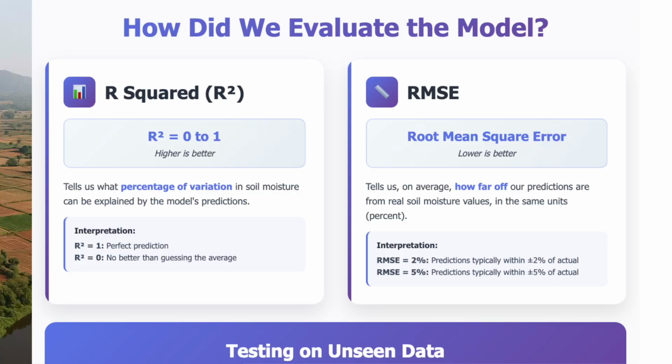And how did we evaluate the model? By using R square, which tells us the percentage of variation in the soil moisture that can be explained by the model's prediction. So if R square is 1, it means perfect prediction, and 0 means the model is no better than guessing the average. And we had root mean square error, which tells me how far our prediction is from the real soil moisture values that were measured in the field.